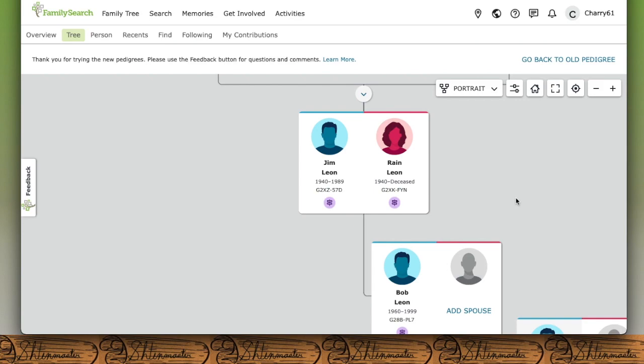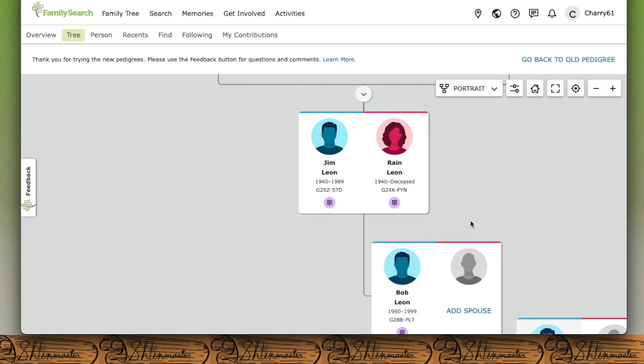Now, something that is huge that we need to discuss, something called the merge. Many people have trouble with this, and it's either in identifying what to do or determining if the people in the merge are the same. A merge is what happens when two identical profiles for deceased people exist, and you attempt to combine the information to make the two profiles one profile.